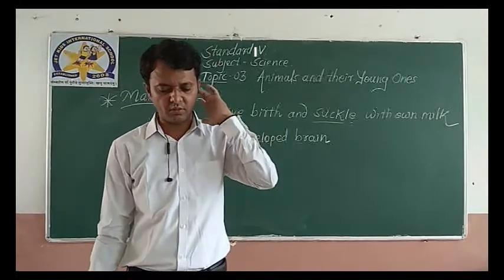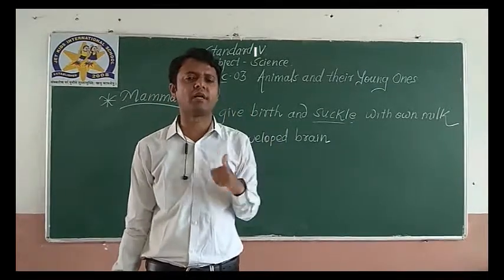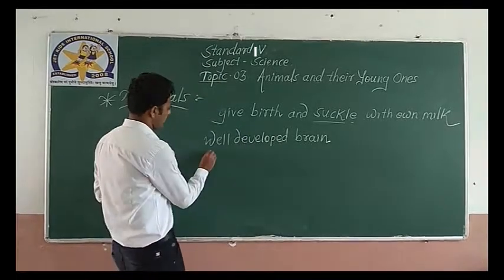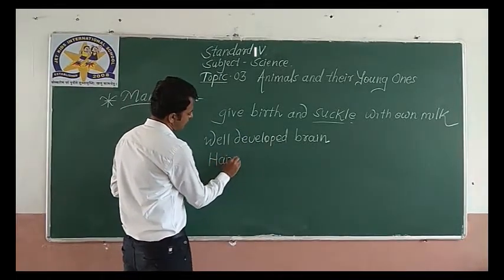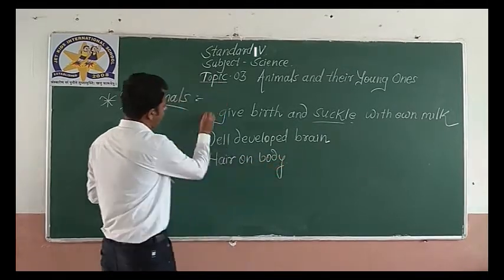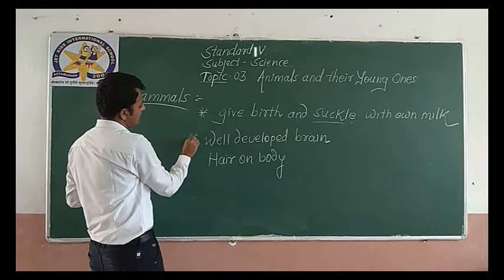Most of the mammals have hair on their body. These are the features of mammals we can see.